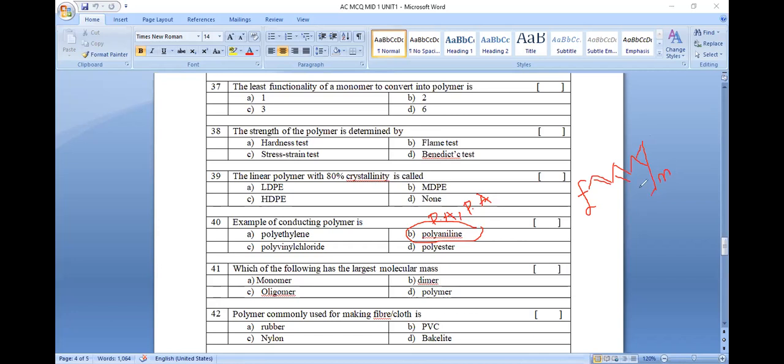If any polymer chain contains alternating double bonds, that is a conjugated system: double bond, single bond, double bond. When we are discussing conducting polymers containing a conjugated system, they contain pi electrons. Pi electrons are known to be delocalized electrons. When these electrons are excited from the valence band to the conduction band, they can conduct electricity.